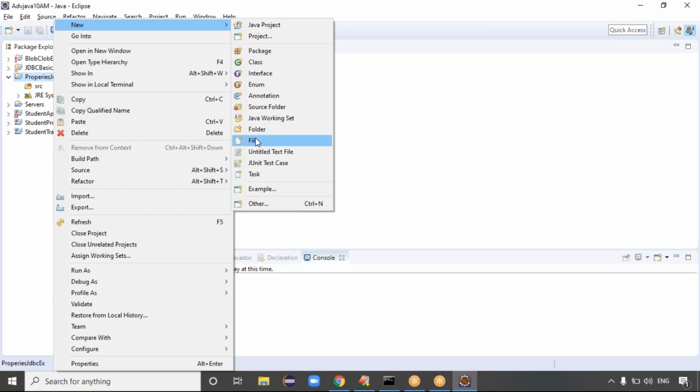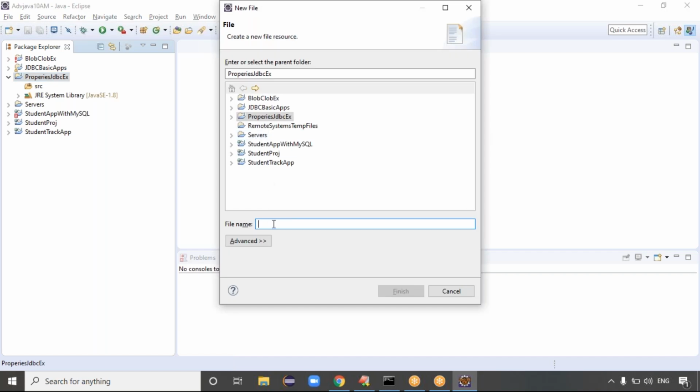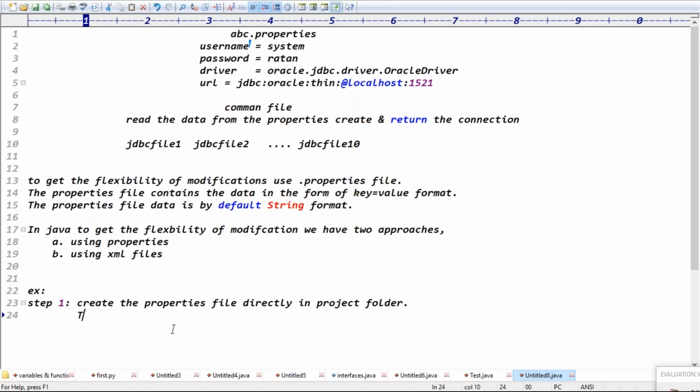Right click on the project, New. I want to get the normal file. Click on the normal file. It's asking for the file name, right? Take the normal file and save it with an extension, like abc.properties. That's it. Is it clear now? So take the normal file and save it with the extension dot properties, right? Exactly, guys.